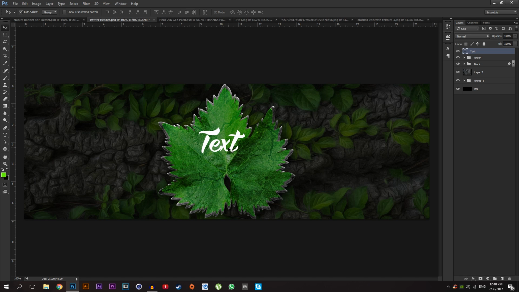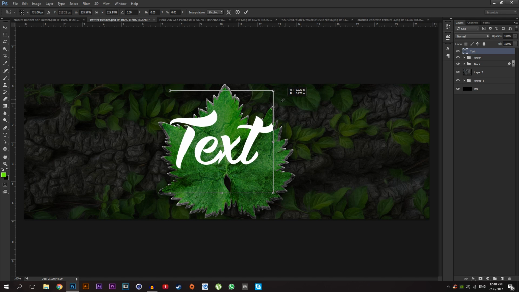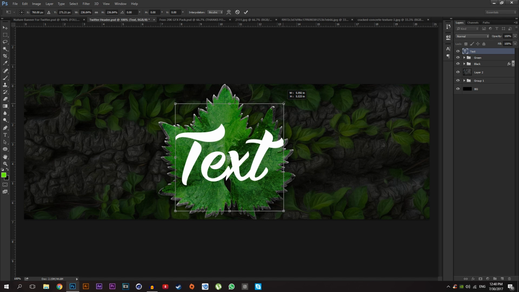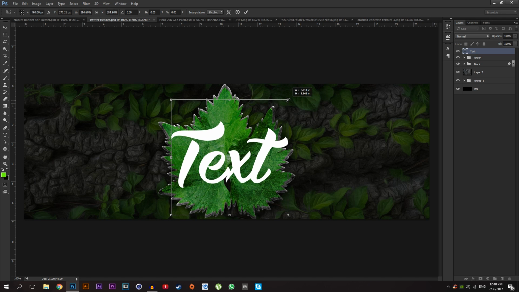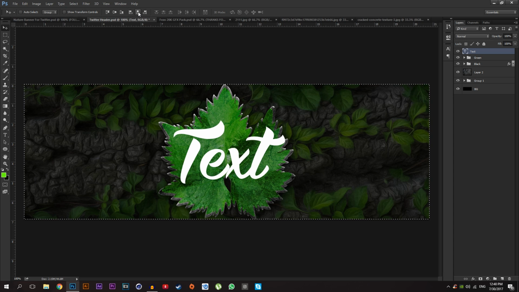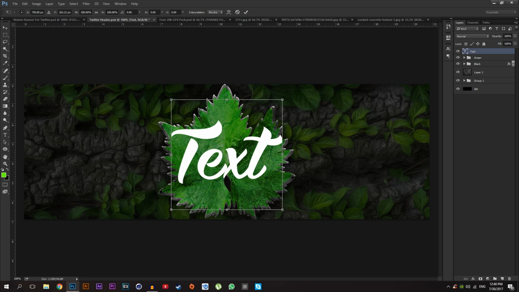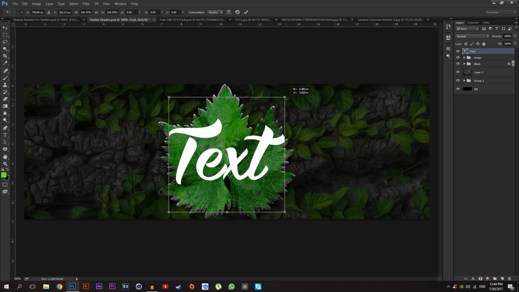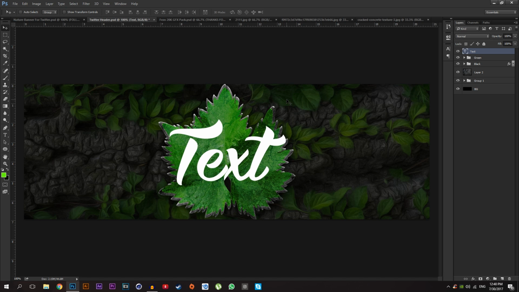Just make it a little bit bigger, like that. Just press Ctrl A, move it to the center, make it a little bit bigger. Okay, that works good.